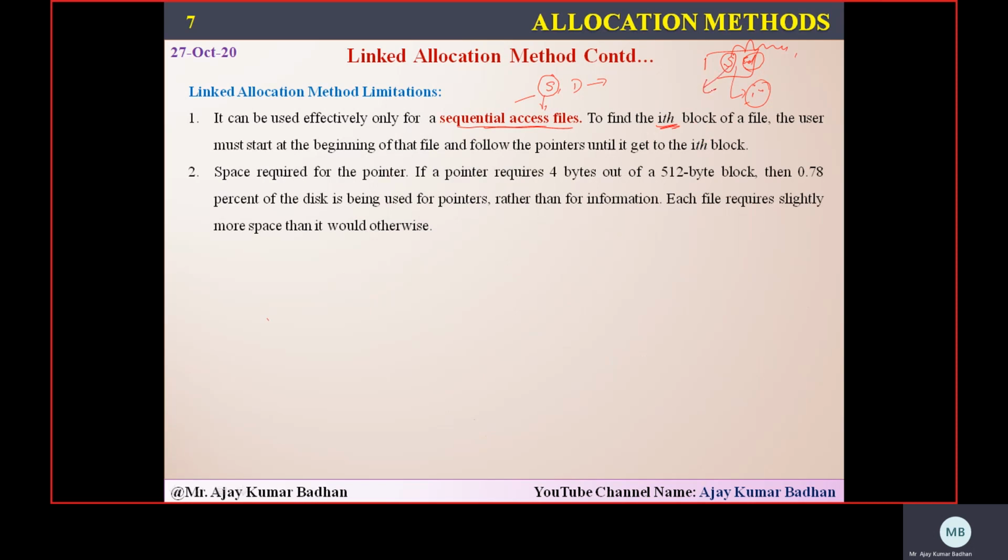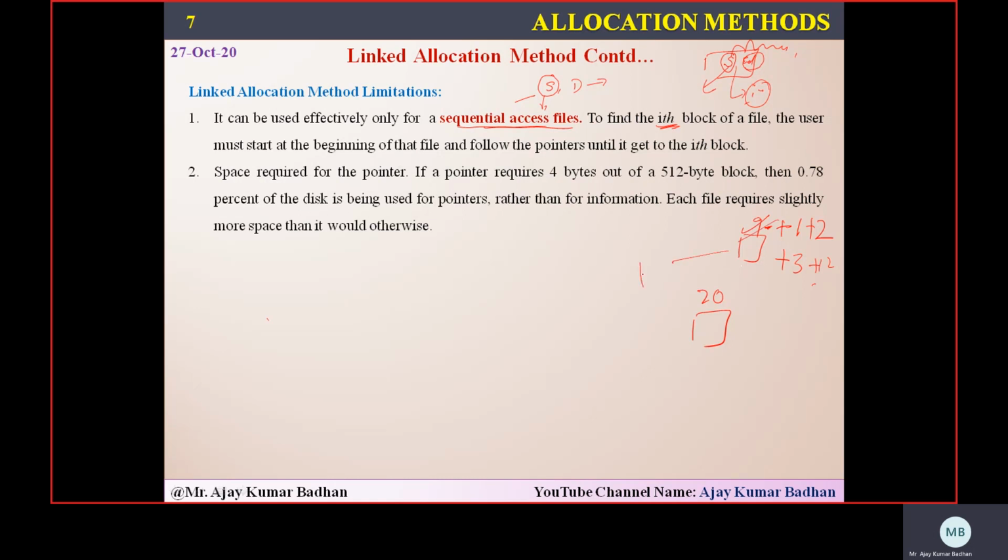Because I have a starting location, but what is the next location where the system is going to store the information within that block? I don't know. That is decided by the system, and I don't have any information related to it. For example, initially it was in the ninth location. The next location was something like 20. So I have information related to 9, but after that, do I have to add 1? Do I have to add 2? Do I have to add 3, or 12, 18? I don't have any information regarding that. So that's the reason we need to go from the beginning.